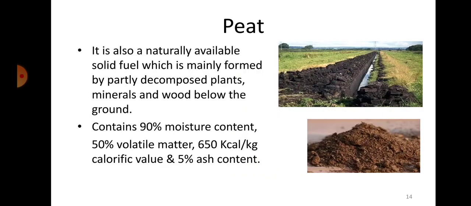Let's see what we mean by peat. It is also a naturally available solid fuel, mainly formed by partly decomposed plants, minerals and wood below the ground. Peat is usually formed directly on the surface of the earth or just below that. It contains 90% moisture, 50% volatile matter, 650 kilocalories per kg of calorific value and 5% ash content.